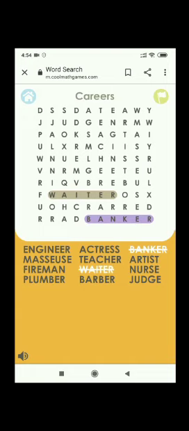Once you find all, then you have to take a screenshot and send that screenshot in the WhatsApp group. That's what you have to follow. The person who sends the screenshot first will be the winner. Okay, all the best everyone.